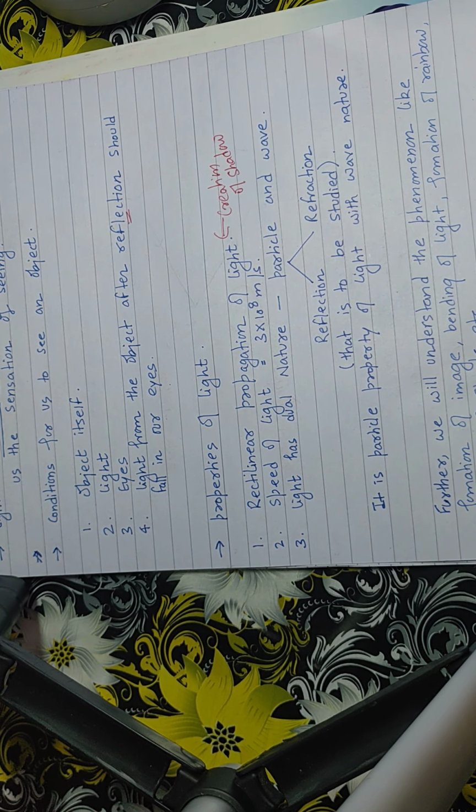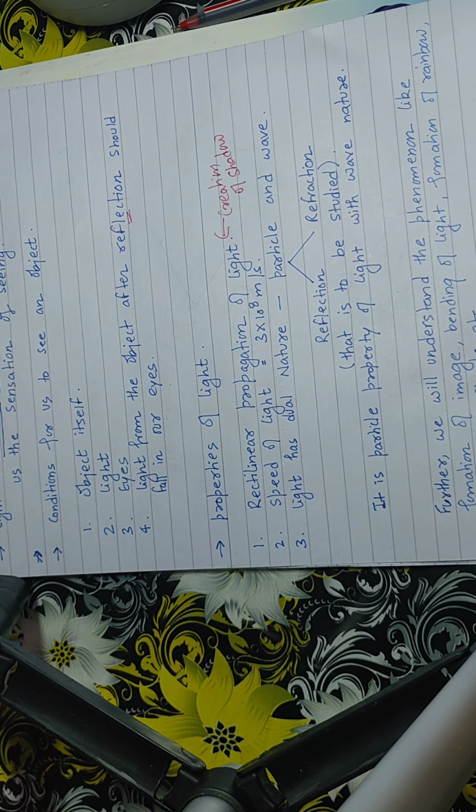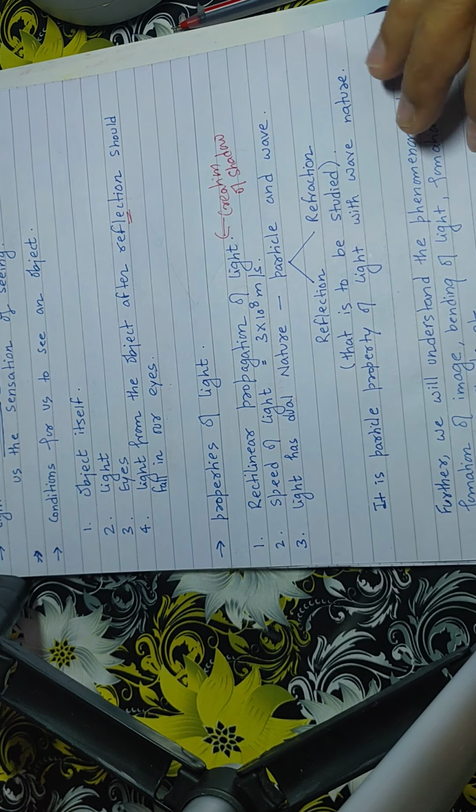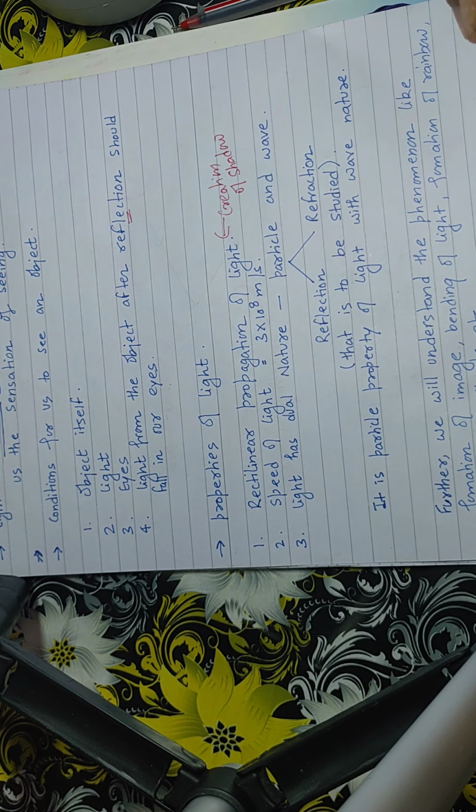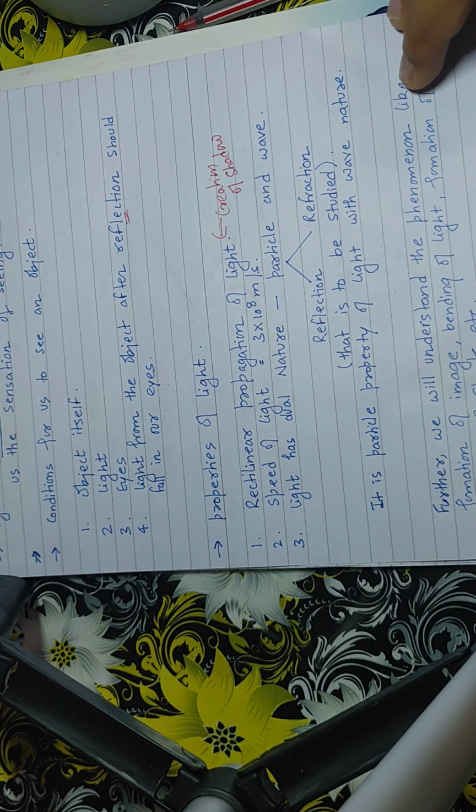Take a torch and in front of the torch keep some opaque object, right? And you will be able to find the shadow of that opaque object on the wall, right? That shows light which was traveling out from the torch is traveling in a straight line, and it has been blocked by that object, and the shadow of that object can be seen on the wall, right?